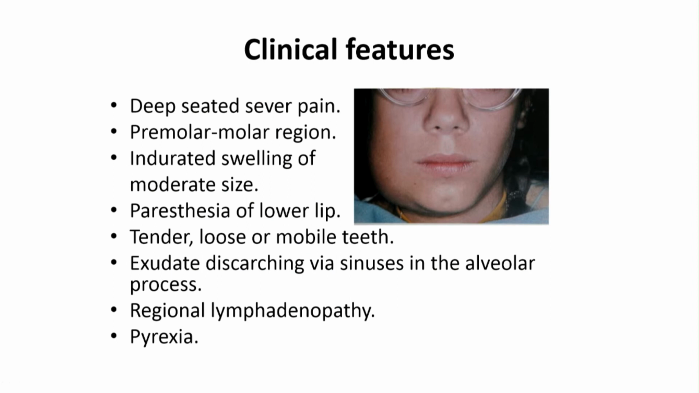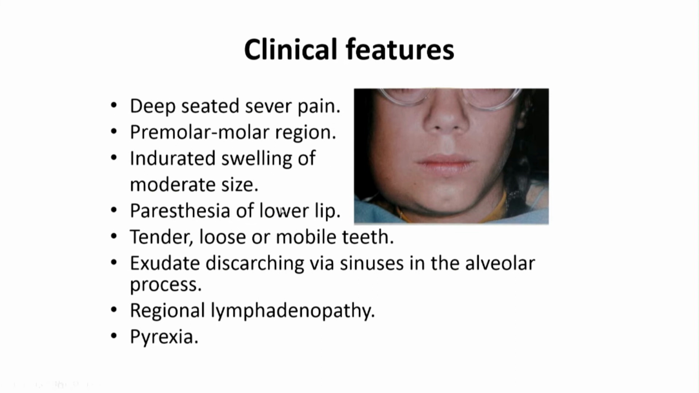The clinical features of acute osteomyelitis: there is deep-seated severe pain because the infection or inflammation is situated within the medullary spaces. The region most affected by osteomyelitis in the mandible is the body of the mandible, premolar or molar region. The swelling here, as we can see, is an indurated swelling of moderate size because usually the infection is situated within the medullary spaces, and usually there is a reaction of bone formation to bone destruction. So there is bone destruction, and as a reaction there is bone formation. For this reason, the swelling usually is indurated.